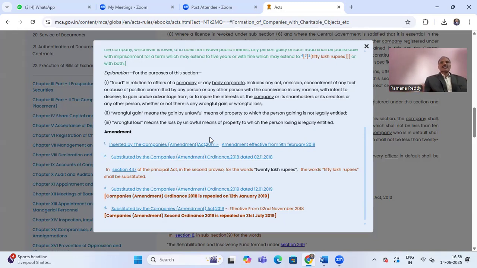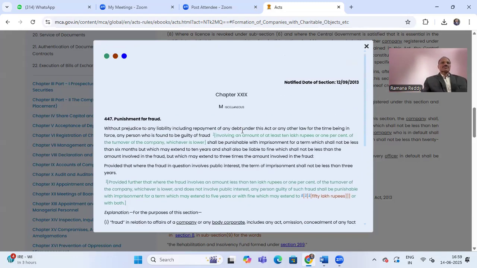What is wrongful gain and wrongful loss? Wrongful gain means gain by unlawful means of property to which the person gaining is not legally entitled. Wrongful loss means the loss by unlawful means of property to which the person losing is legally entitled. This is about fraud, wrongful gain, wrongful loss. Hope we are clear about section 447, punishment for fraud, wherever any officer is involved in fraud. This is the total about the section 8 company, defaulting section 8 company, compliances and involving fraud.